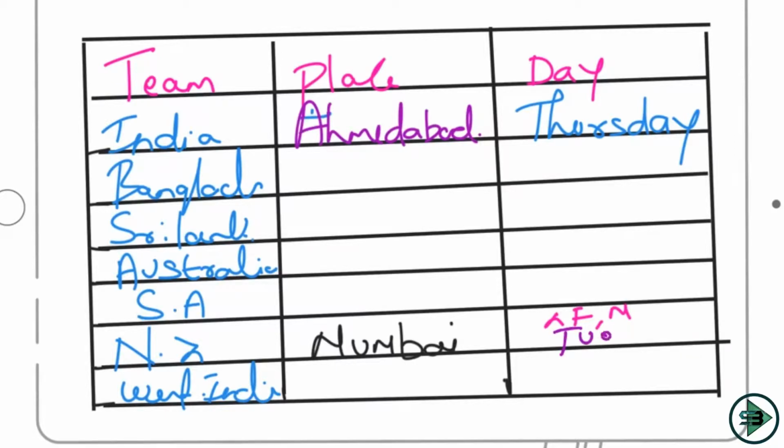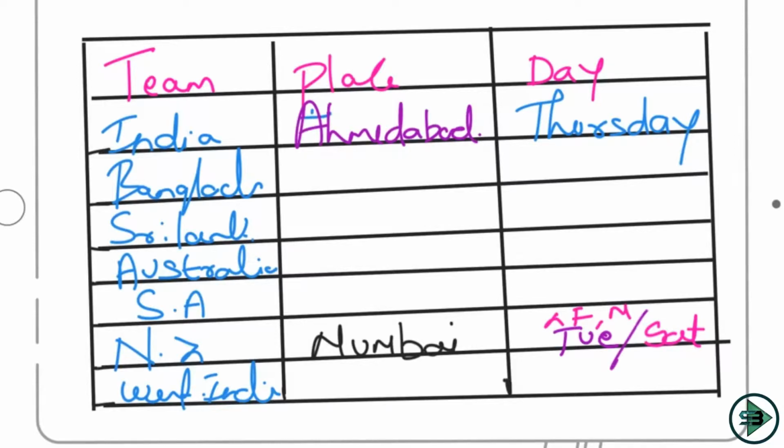Yes, there is a possibility. Or since there is a gap of 1 match, you can say India is playing on Thursday and New Zealand is playing after India. So there is a gap of 1 match which is Friday and New Zealand is playing on Saturday. Okay, so this is also a possibility. It could be Tuesday or Saturday, depending upon whether New Zealand is playing before India or after India. If New Zealand is playing before India, New Zealand will play on Tuesday, there is a gap of Wednesday, and India will play on Thursday. If New Zealand is playing after India, then India will play on Thursday, there is a gap of 1 day which is Friday, and New Zealand will be playing on Saturday. Okay, so that's the one combination that I get from this sentence.